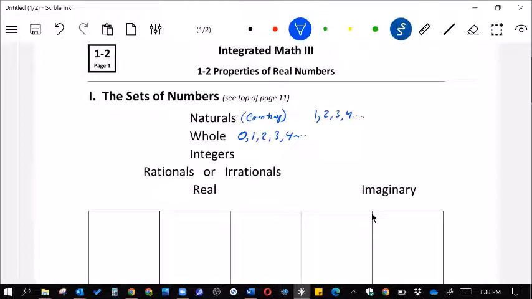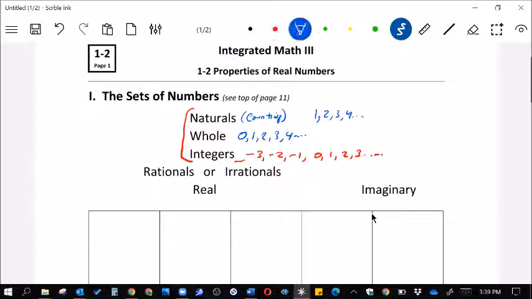Integers are where you have negative numbers also. So it would be like -3 and -2 and -1 and 0 and 1 and 2 and 3 and so on, all the numbers before and after. But notice something about all three of these. All of these are whole, or none of these are fractions or decimals.